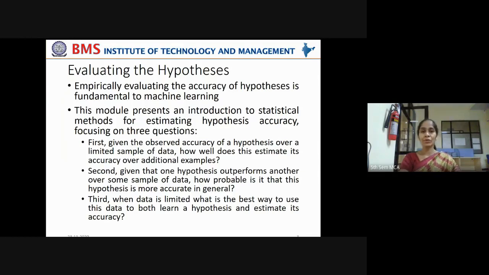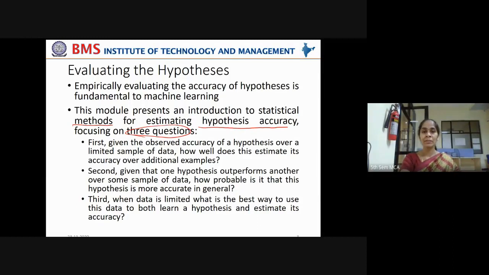Now, this module represents an introduction to statistical methods. If you make a statement, whether it is statistically significant or not, understand this term, statistically significant. Whenever you're making a statement, you have to prove that it is statistically significant by supplying a sufficient amount of observed data, right?